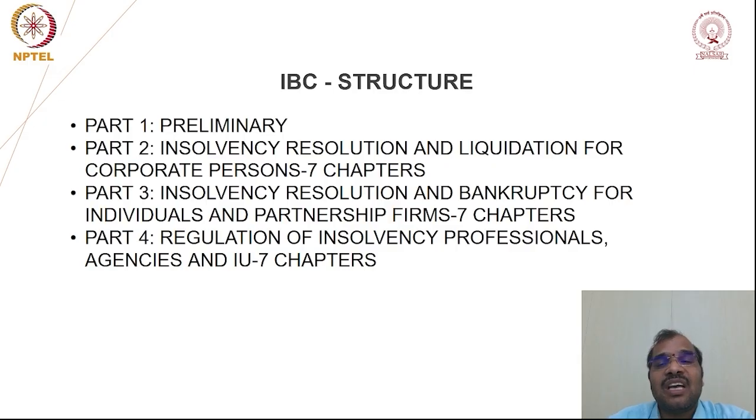So they are creating a mechanism where a professional is created, an insolvency professional who is trained in insolvency matters. Then, to regulate the insolvency professionals, we have insolvency professional agencies. At present, three institutions are recognized as having insolvency professional agencies: ICAI IPA, ICSI IPA, and the CMA Institute also has an IPA. So the CA, CS and CMA institutes all have insolvency professional agencies.